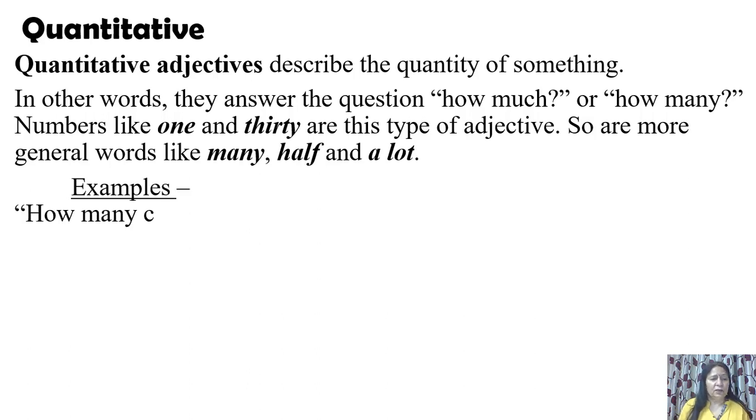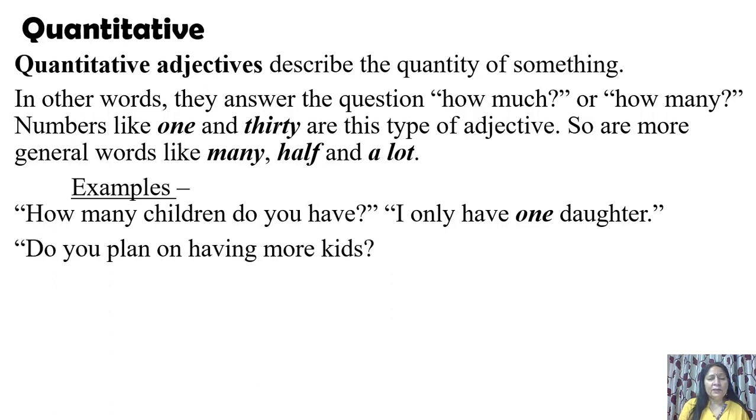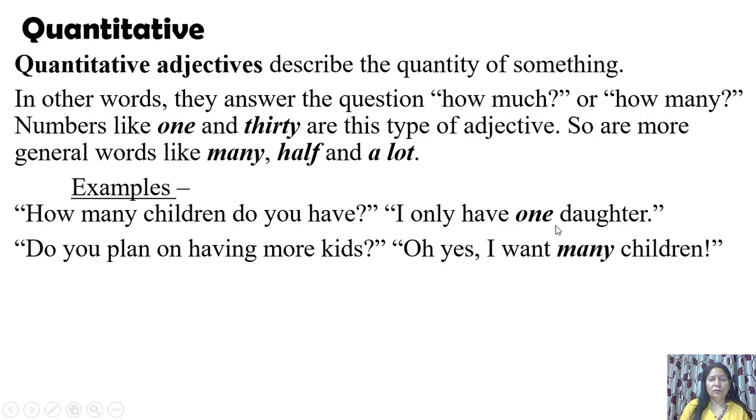Examples. How many children do you have? I only have 1 daughter. So 1 is quantity. That is quantitative adjective. And why is it an adjective? Because it is coming with a noun. 1, what is 1? Daughter. Daughter is a noun. Do you plan on having more kids? Oh yes, I want many children.